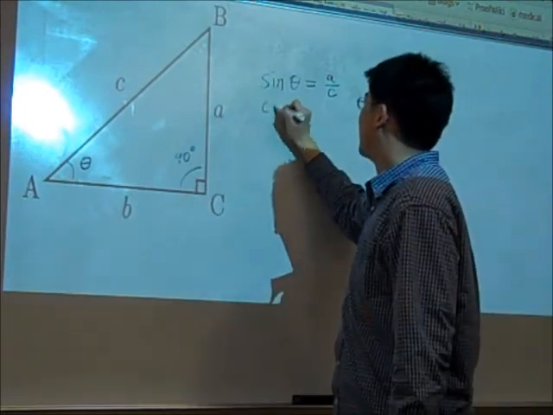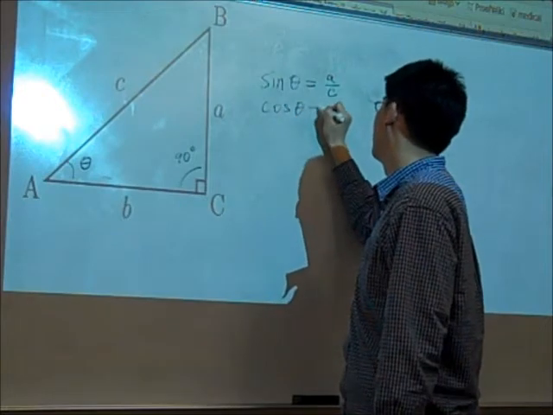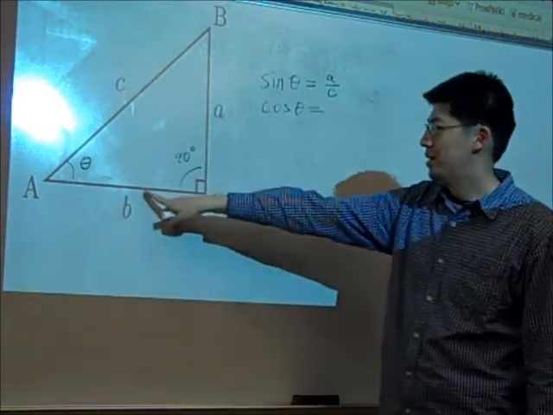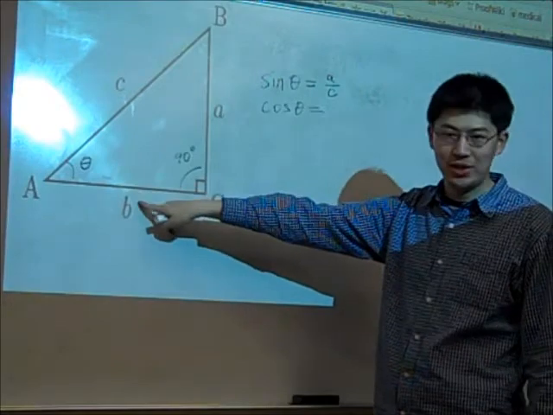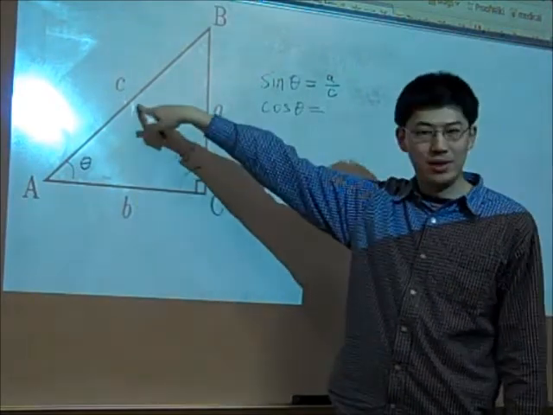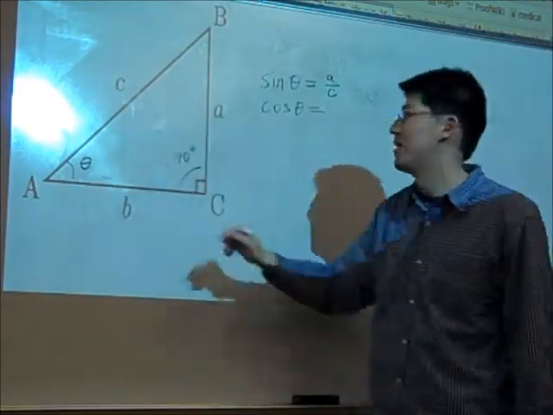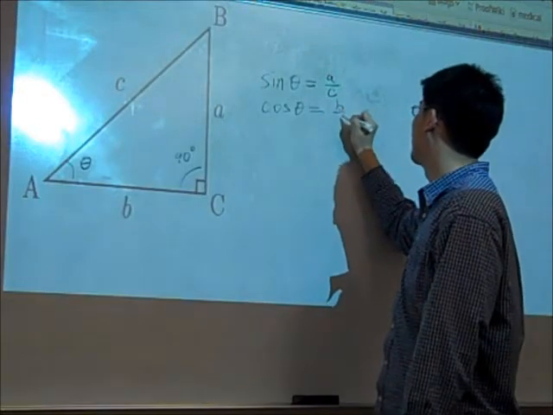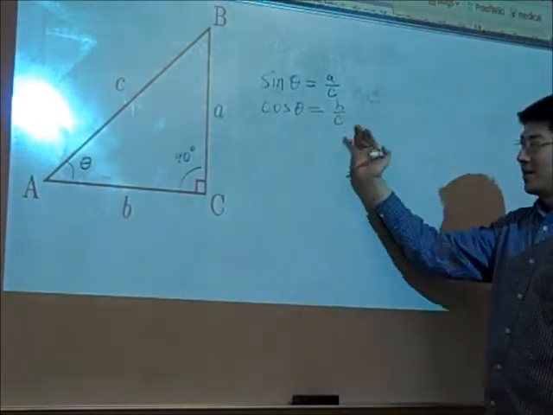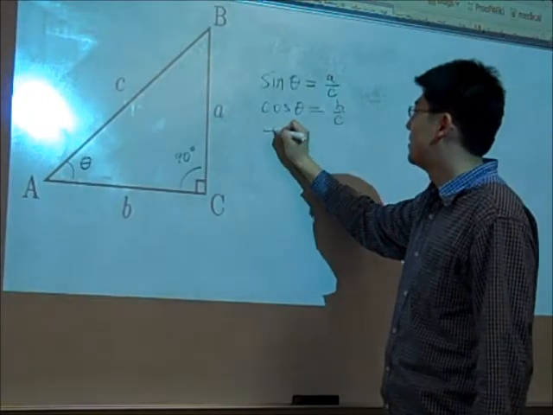Similarly, we get something called cosine, which is the ratio of the adjacent side to the hypotenuse. This is called cosine, so we just write that down. So after sine and cosine, we also have tangent.